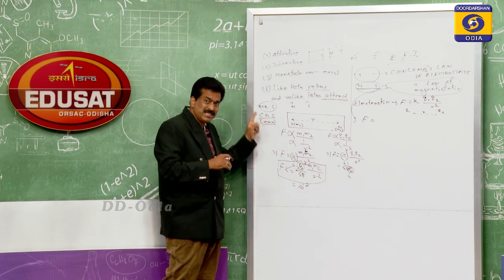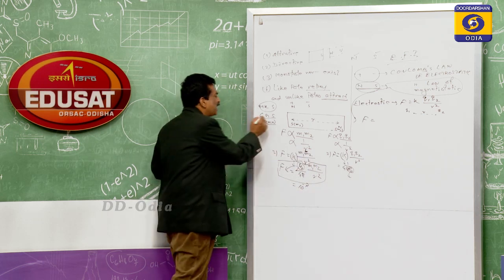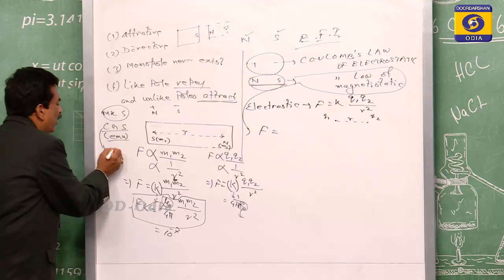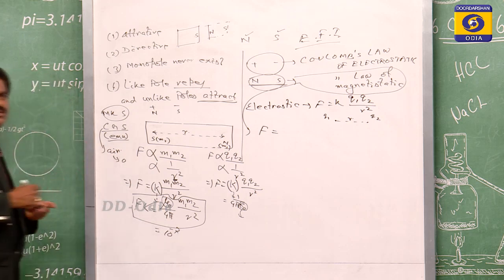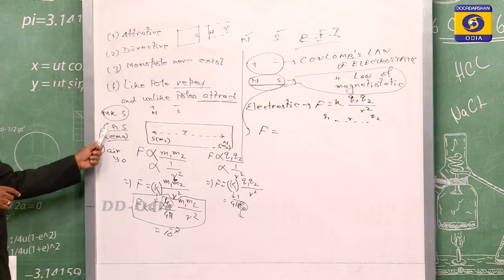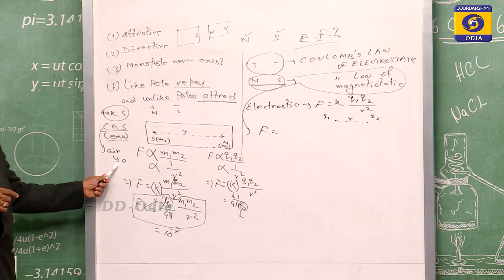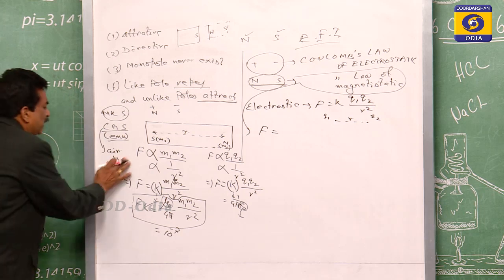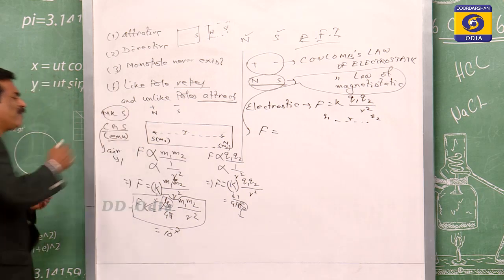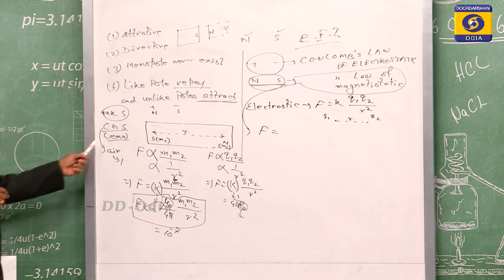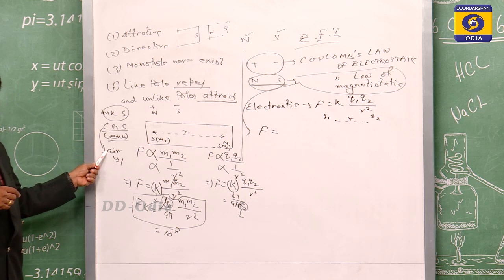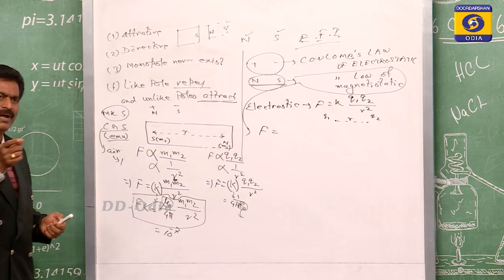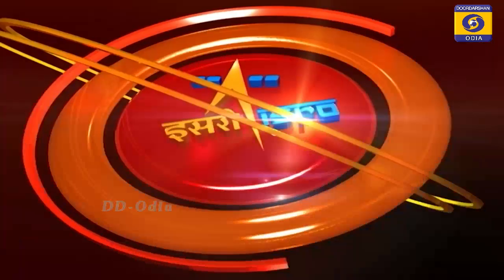And in the CGS system, for air, the value of k is equal to 1. And similarly for the electrostatic, the value of k for CGS, if that medium is air or vacuum, then that is equal to 1. There also we have taken.